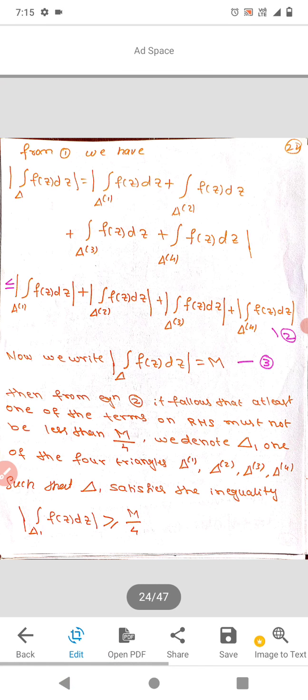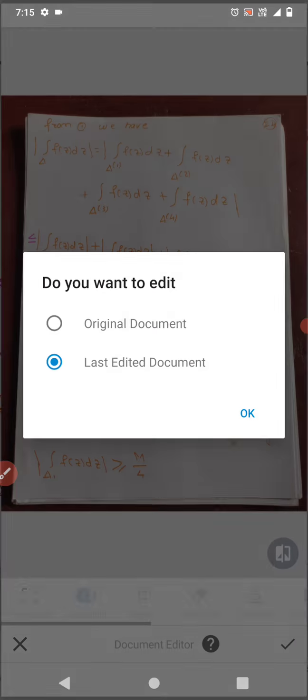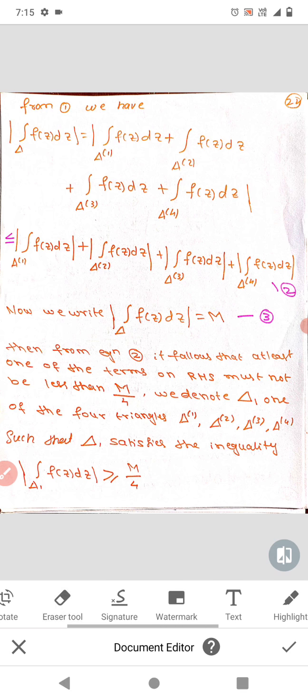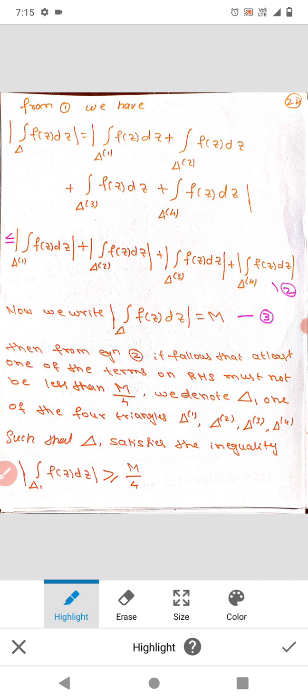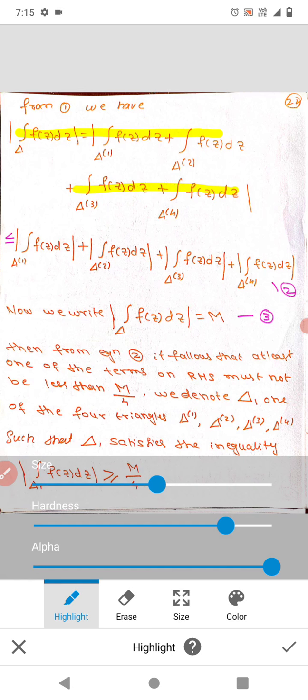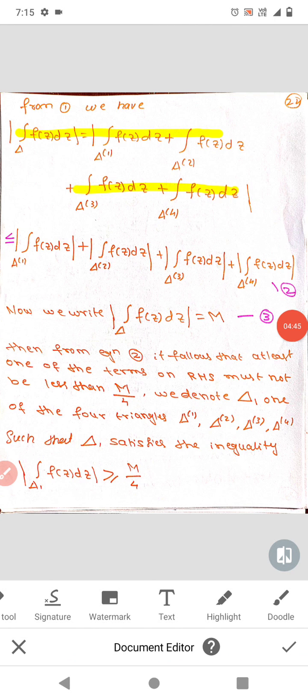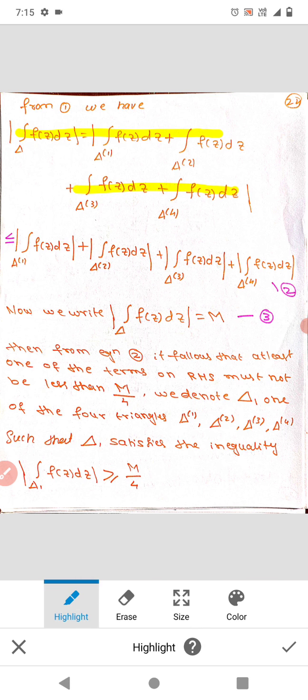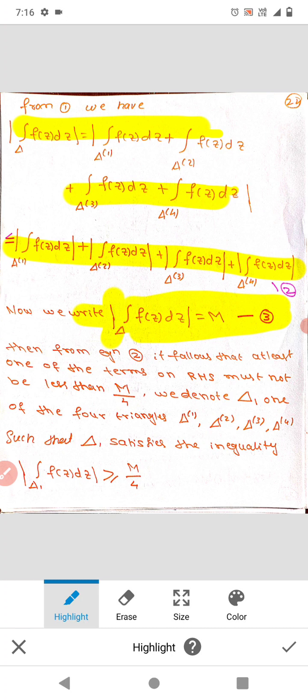According to that, from equation 1, take the modulus on both the sides, then we get this equation. For this equation split the modulus, then we get equation 2. Therefore I am taking the modulus of the integral over delta of f(z) dz as M. So this is equation 3.